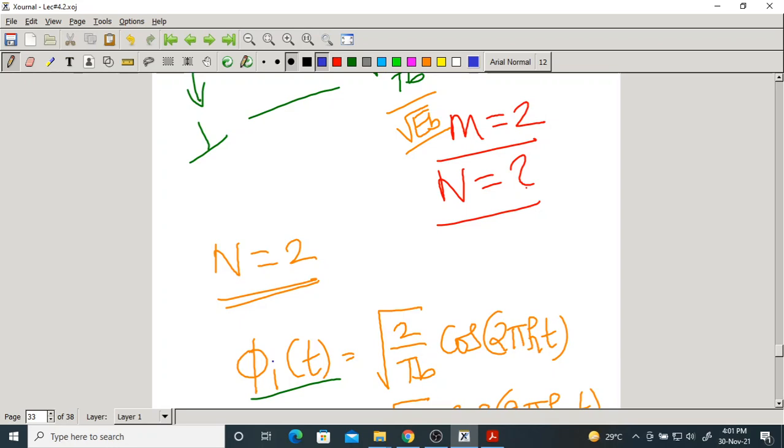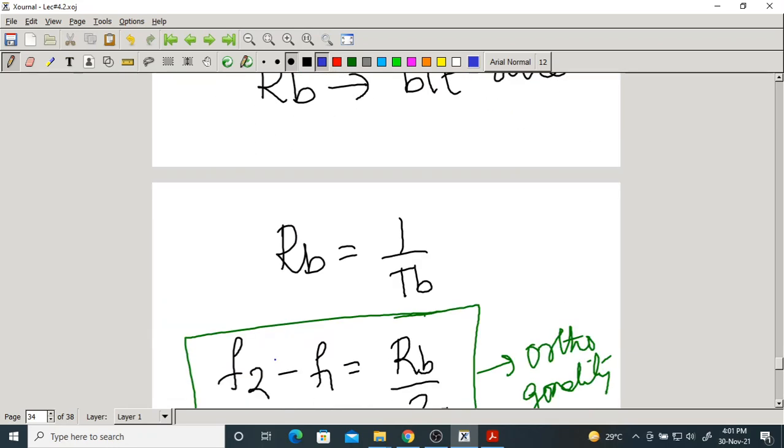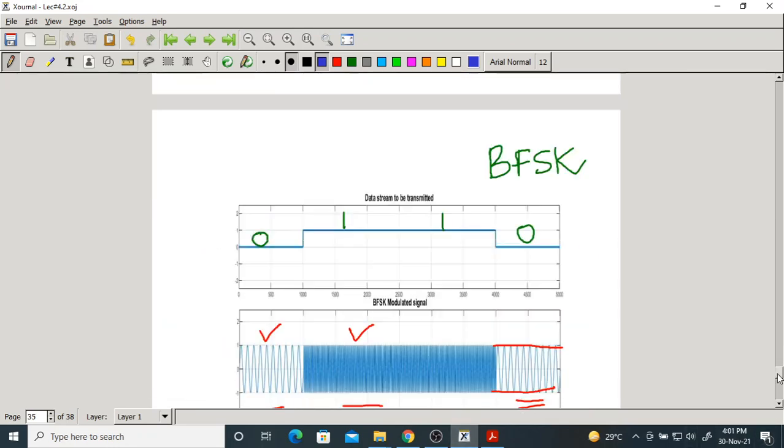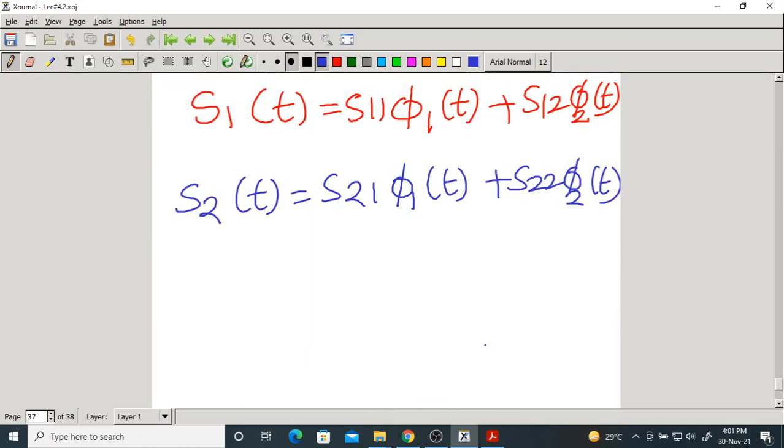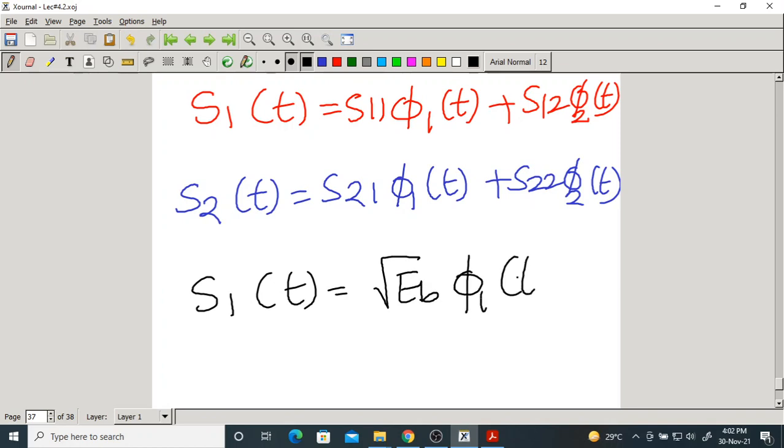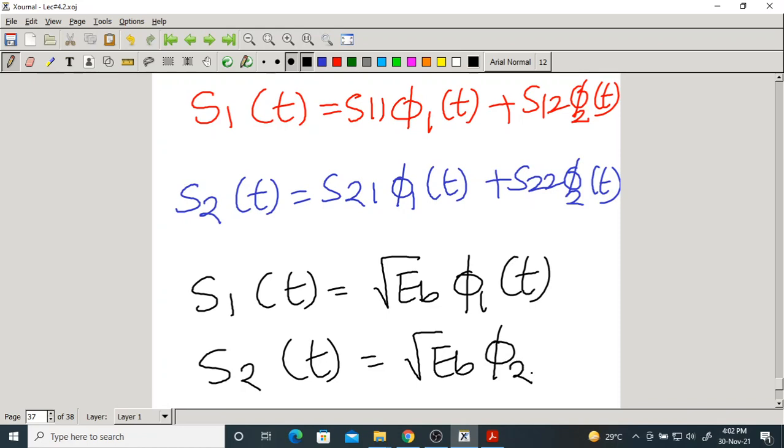Phi 1 of t. If we can write like that, then in our case, S1 of t equal to root Eb phi 1 of t. What is S2 of t? Root Eb phi 2 of t. You go and check.